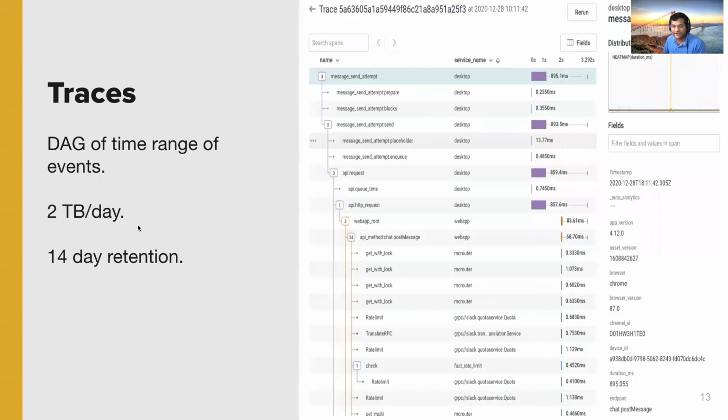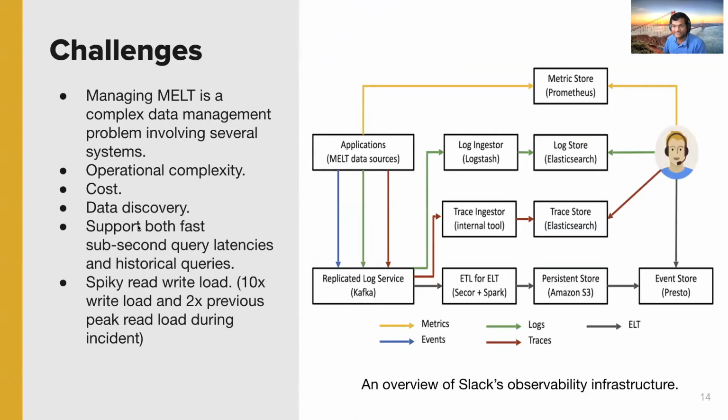Traces are directed acyclic graphs of time ranges of events. An example of a trace is a directed graph of client-server interactions. We collect about 2 terabytes of trace data per day and retain the data for 14 days. At petabyte scale, observability is a complex data management problem.